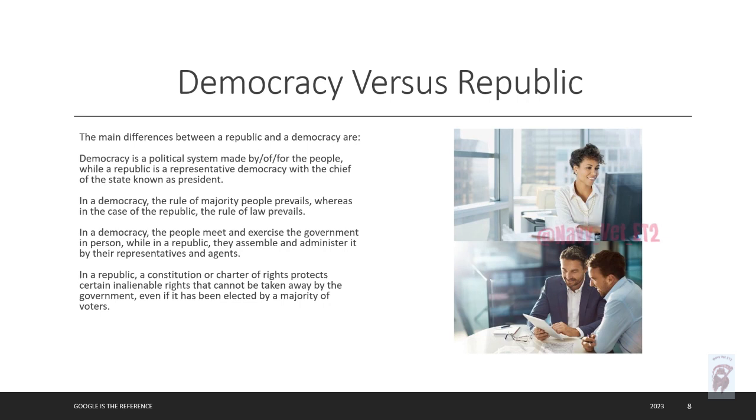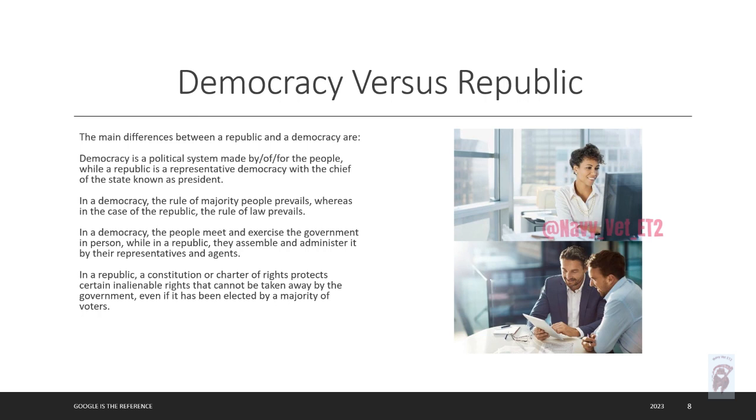As you can see, each has its pros and cons, but they have a hard time on their own. So our government is more of a combination of democracy and republic. We vote, we have the power of the people, the majority does rule, but it also has laws that govern us. We can change the laws in this one, whereas in a republic, it can only be changed as the law says.